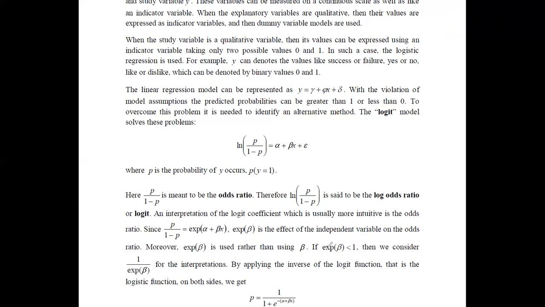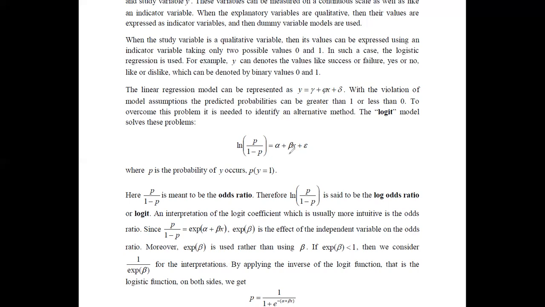Generally, if we get an exponential beta greater than 1, we can easily deal with the interpretations. But if this exponential beta is less than 1, then we have to consider the reciprocal of this exponential beta value. It means 1 over exponential beta would be used for the interpretations.